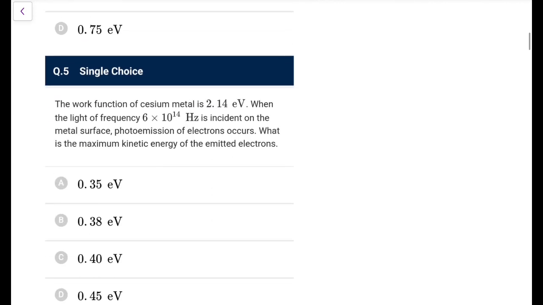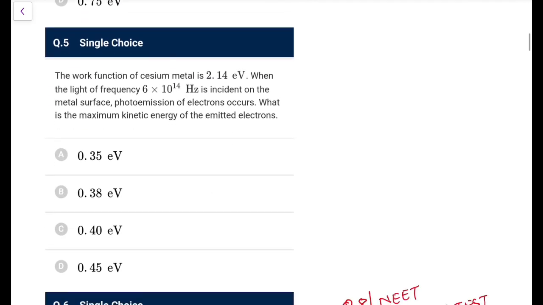Next. Work function of cesium is given, when light of frequency 6 into 10 to the power 14 hertz is incident, photo emission is given. What is the Kmax? So first of all, what is the energy of photon? You know, it is h nu, write as 4.14 into 10 to the power minus 15 eV seconds into 6 into 10 to the power 14. So it would be in eV now. So what we have, 4.14 into 0.6 that we are getting.